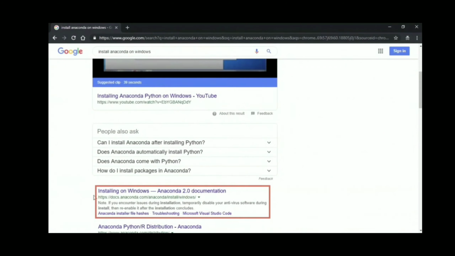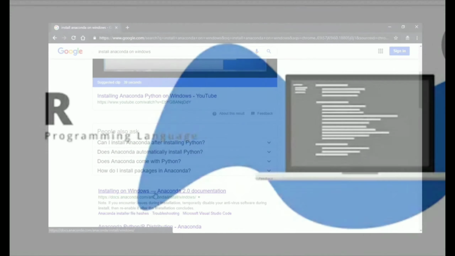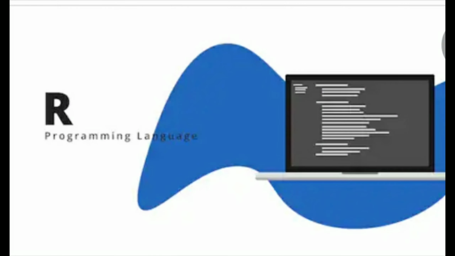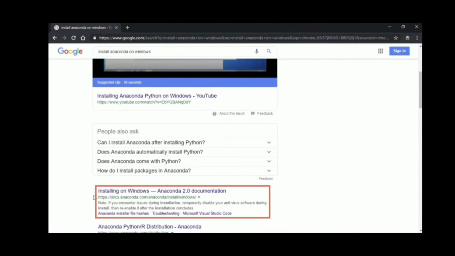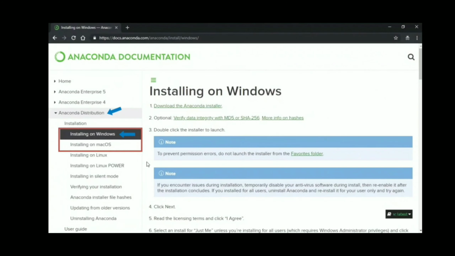Here we'll not focus on the R programming language. Just to brief you, R is a language which is generally used for statistical computation and data mining. We'll focus on the Python language only. When we use the Anaconda distribution, not only do we get the Python programming language, we also get a package Conda.